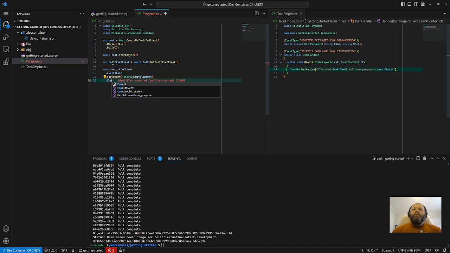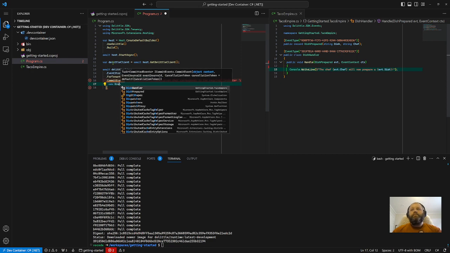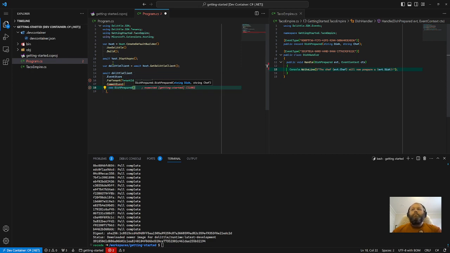And for that tenant, I'm going to commit an event. That event is going to be a dish prepared event. And the dish should be the Bean Blaster taco. And I want the chef who's going to prepare it to be Mystery Taco.